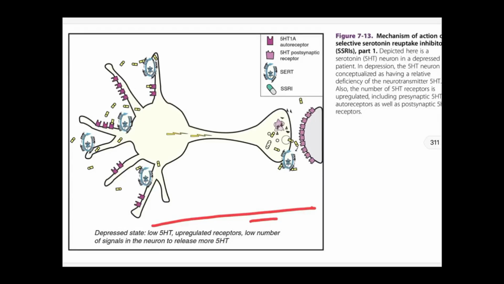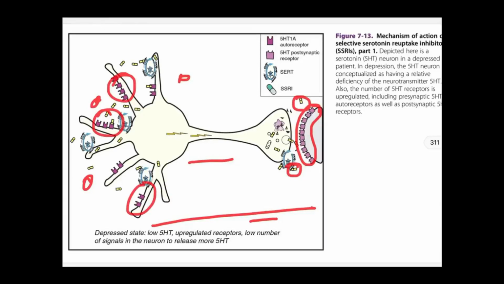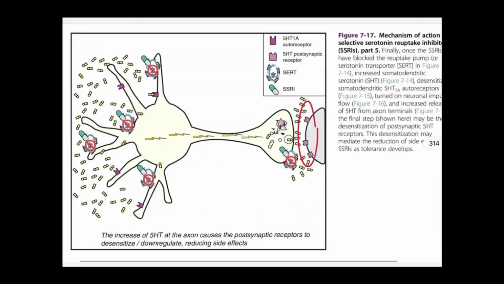In that we can see there is a 5-HT neuron and there is deficiency of 5-HT. That means there is deficiency of serotonin everywhere. This yellow thing is serotonin and it is deficient. Also we can see the receptors, they are more, means there is upregulation of these receptors. So what happens, one by one we will see.